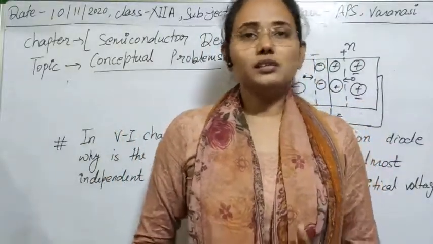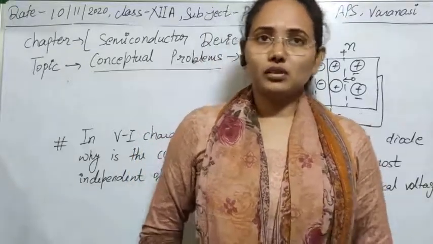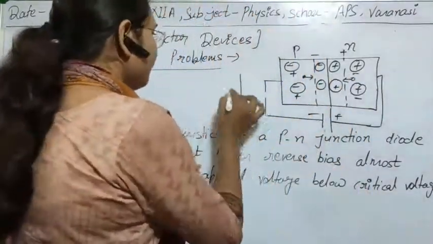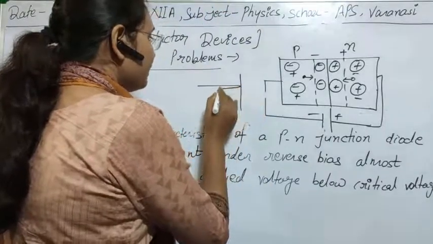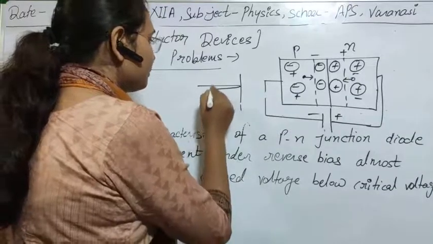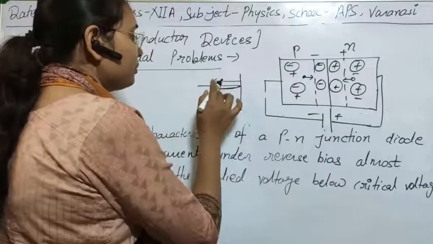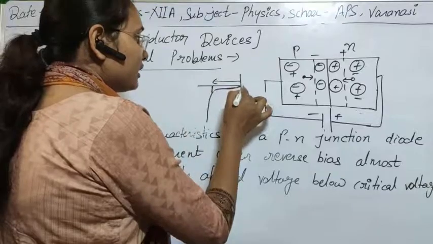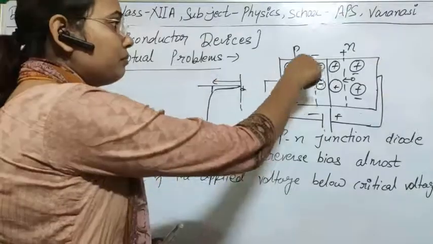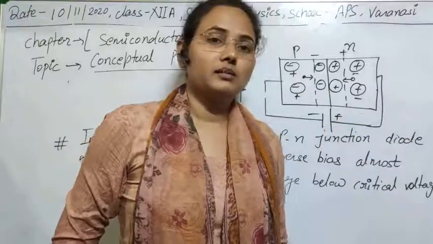So that's why we only get some current due to minority carriers, and you know that the minority concentration in both P and N is very low in a PN junction. That's why, if we plot the graph for minority carriers, then in the starting, when the current is flowing due to minority carriers below the critical voltage or breakdown potential, it is very small. So we can say that this is almost independent of the voltage. Voltage is increasing by a huge amount, but current is not increasing. So we can say that it is almost independent due to the flow of minority carriers, and the number of minority carriers is already very low. So that is the reason behind it.